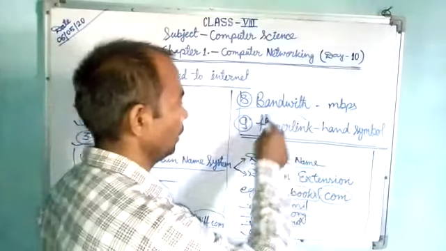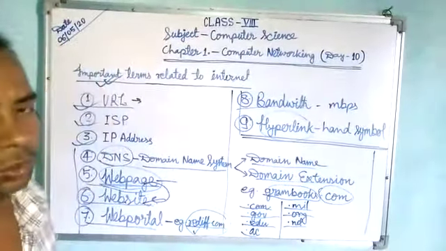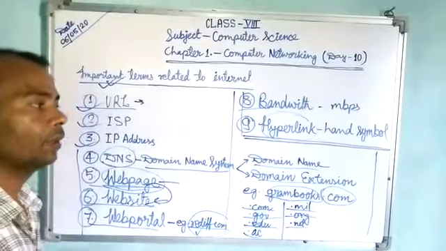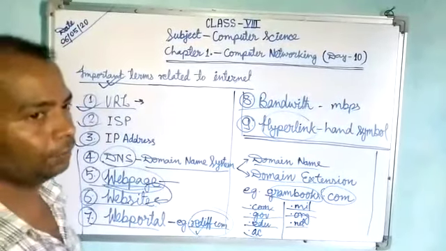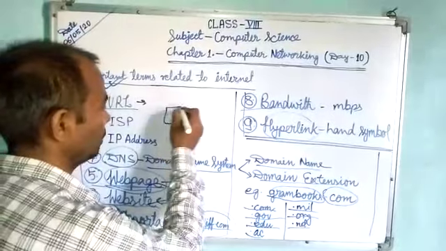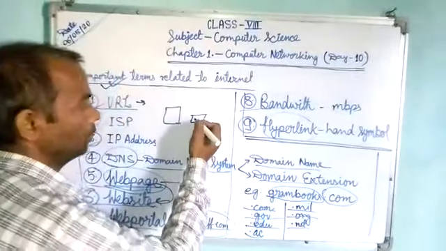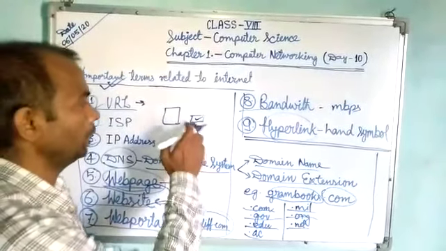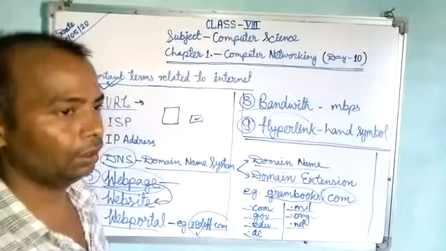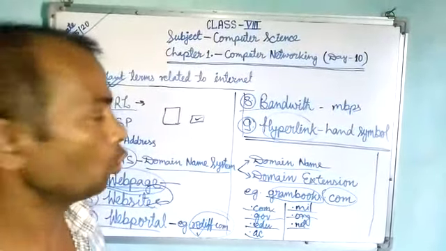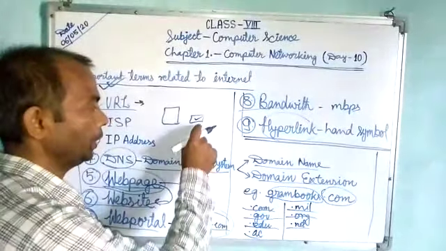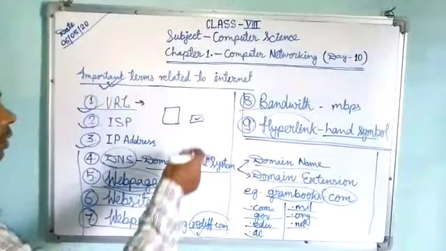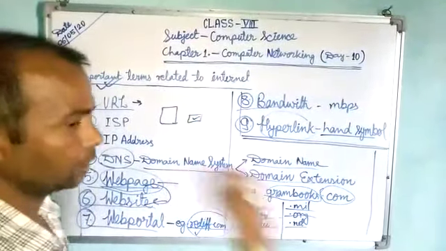And the next one is the hyperlink. Whenever we open an internet page, on that page we are able to find hyperlinks. A hyperlink may be of two types. One is the image and the second one is the button. Say this is a button, and we click this button, then a second page is going to open. When we put the mouse pointer here, a hand symbol appears, and when we click, the next page is going to open.